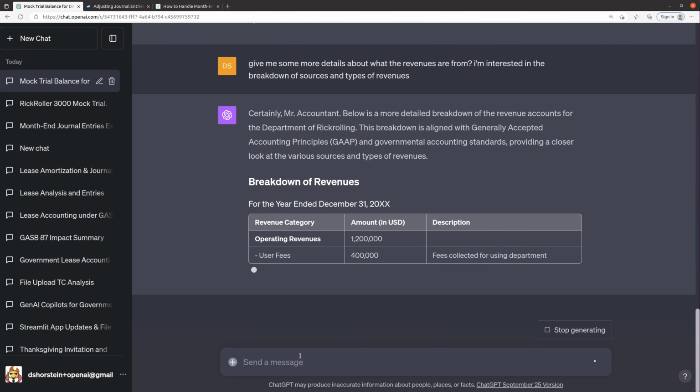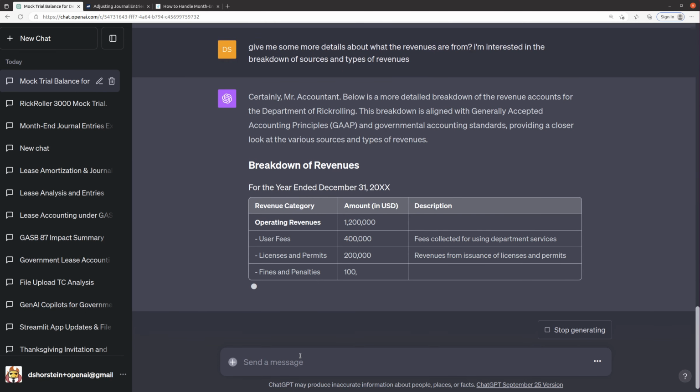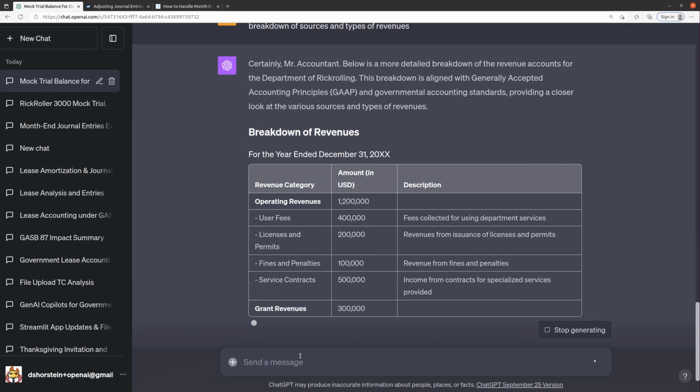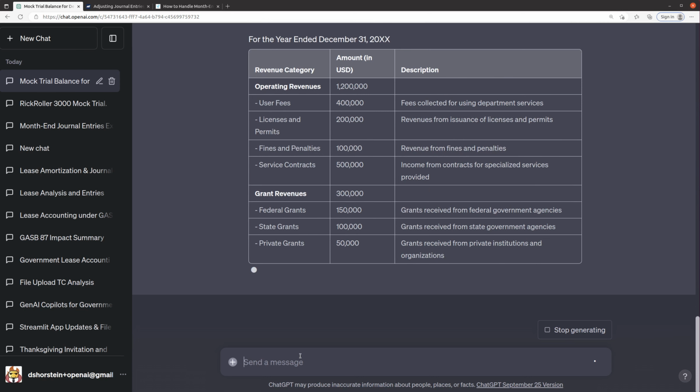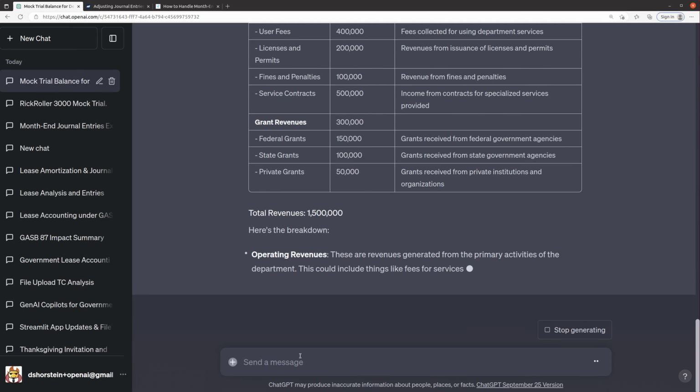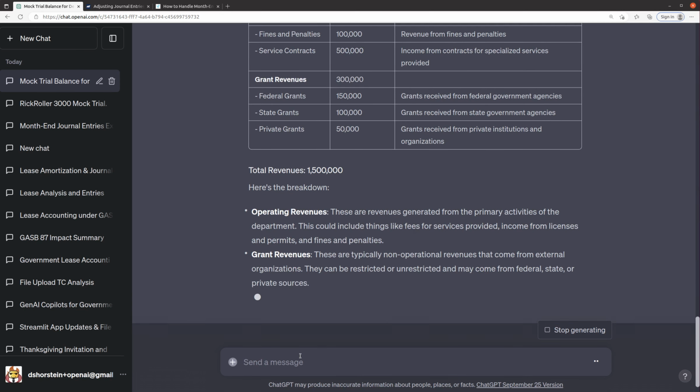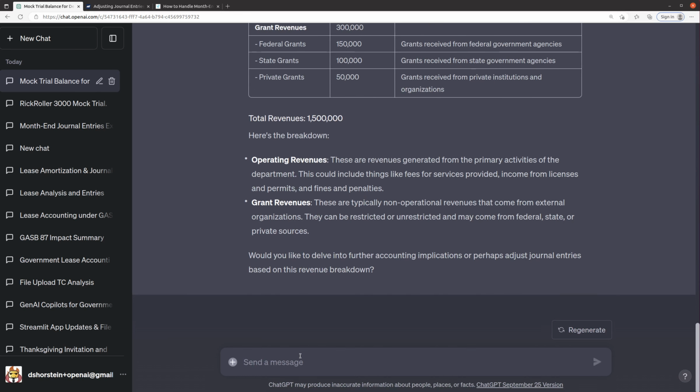If it gives us a backstory. Okay. User fees, revenues from licenses and permits, fines and penalties. So I'm curious now what kinds of services are associated with the agency. This is for the Department of Rickrolling.